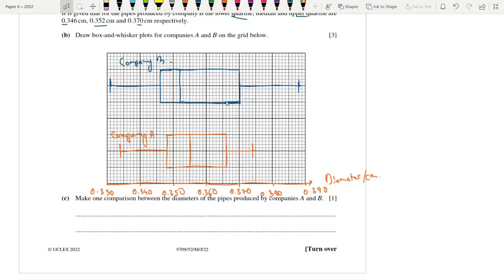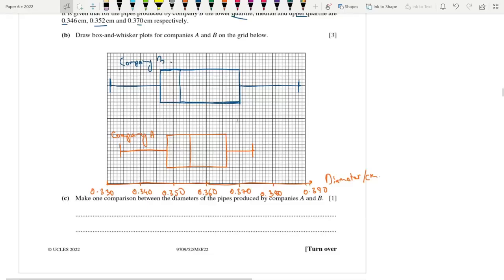Okay, but you cannot talk about a certain value, like the range or IQR. It must be in the context of the diameters of the pipes, basically. Do you understand?